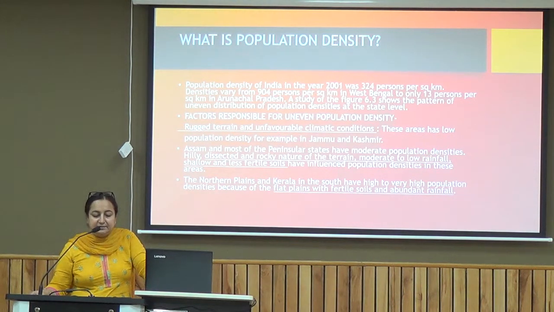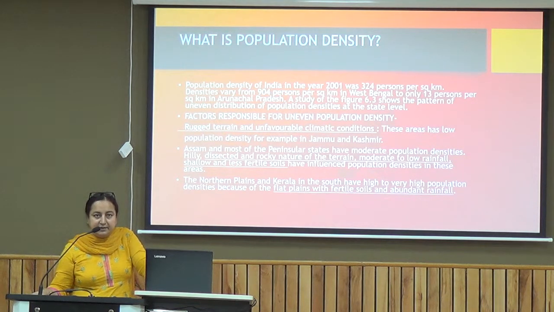Now what are the various factors which are responsible for the uneven distribution of population, or which affect the density of the population? One is the rugged terrain and unfavorable climatic conditions. We have already discussed that states like Jammu and Kashmir, Arunachal Pradesh have very unfavorable climatic conditions, and on top of that the topography is also not favorable.